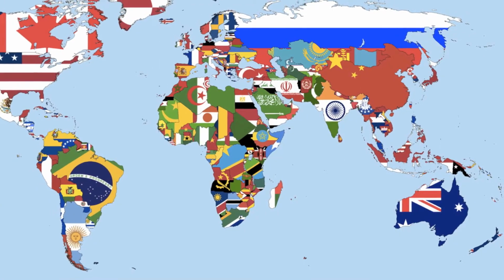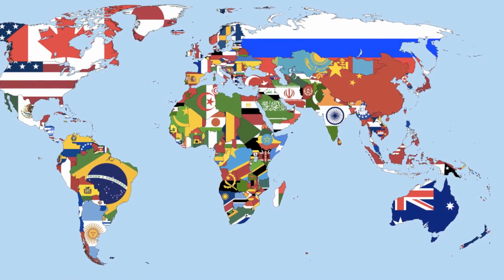There are 194 countries in the world. Every day, goods, services, money, and people flow across national borders. Who is it then that keeps track of all this activity? The answer is the United Nations.